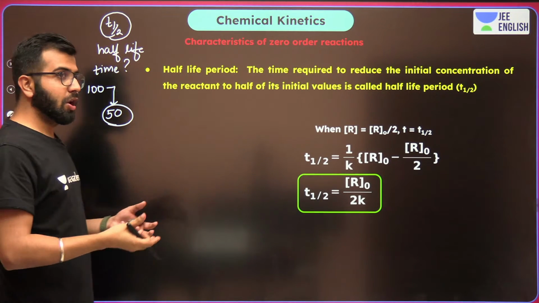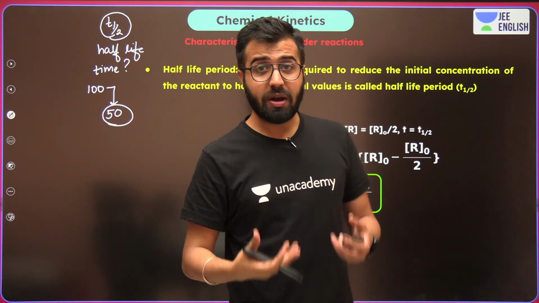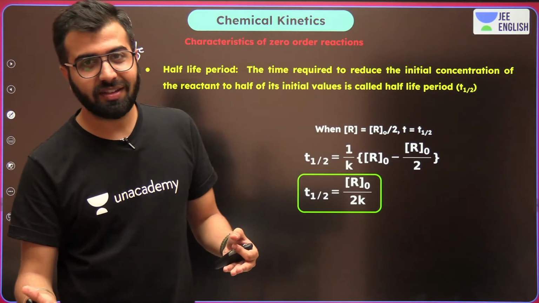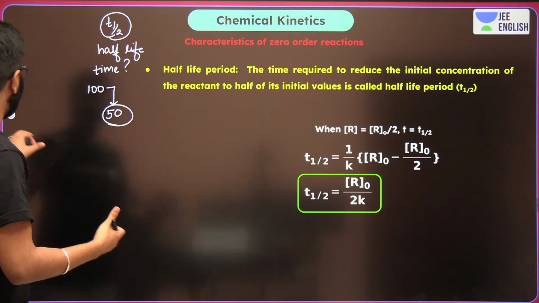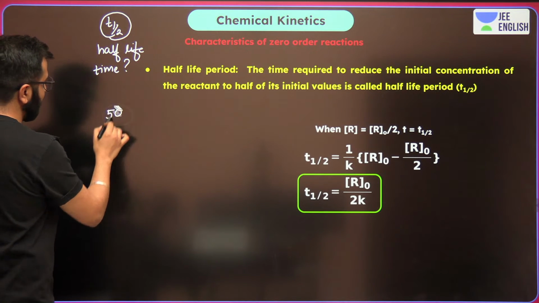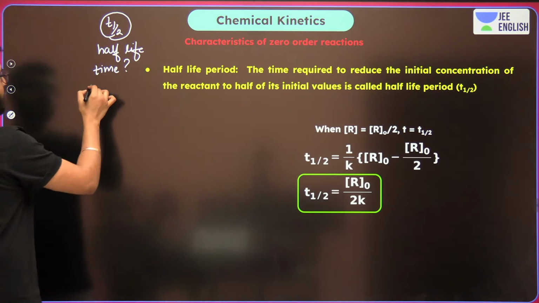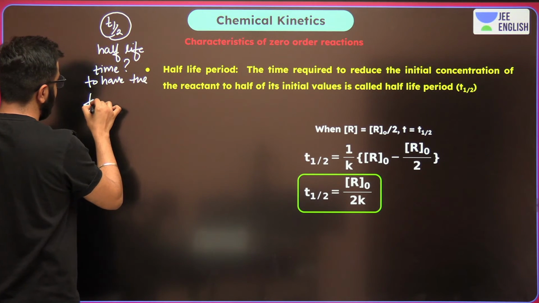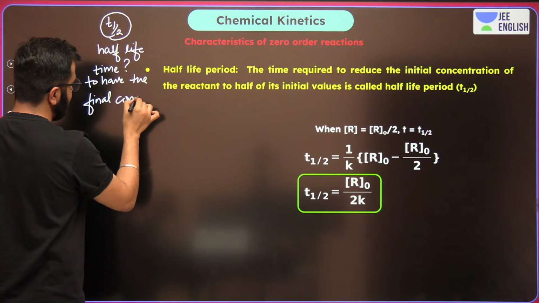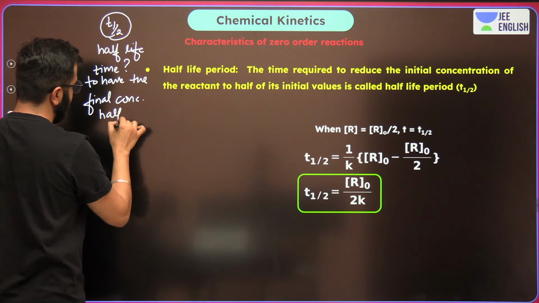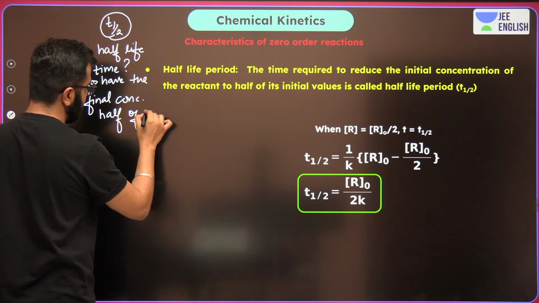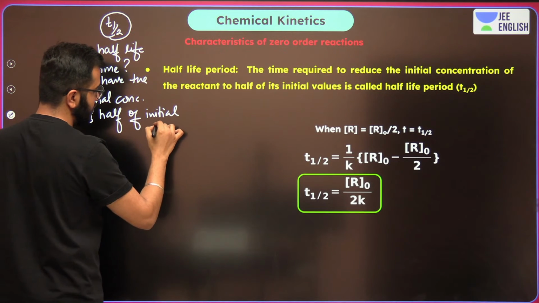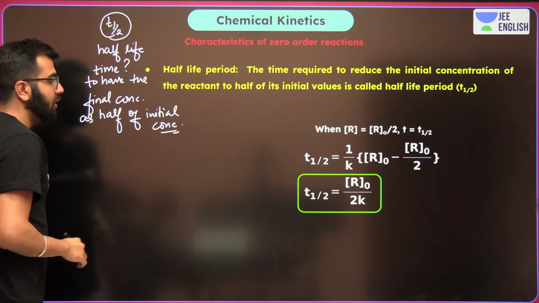Or if you took 50 molecules, how much time will it take to become 25? You can talk about either molecules, moles, or the concentration. So don't worry about it. But that's how it is going to be. How much time? Because we're talking about kinetics, right? To have the final concentration half of initial concentration. This is what we're talking about.